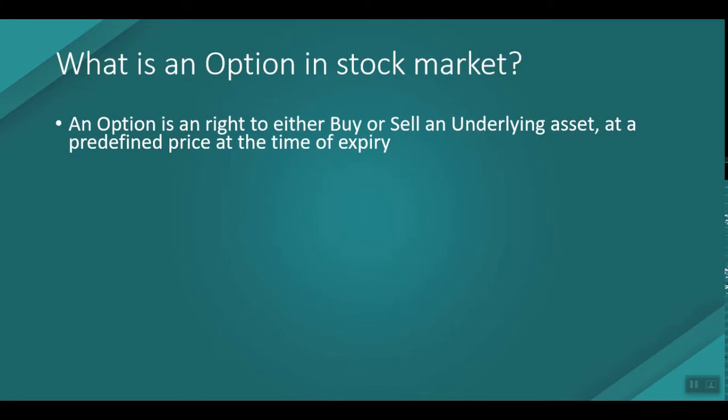For example, let's say right now SBI is at the price of 100 and you are willing to buy the stock only if the price moves to 150. In this situation you will be buying a call option, and if SBI reaches 150, then you will buy that stock. Or else, if the stock is not going to reach 150, you are not going to buy that stock at the price of 150. This is where the option buyer has the right to either buy or sell an underlying asset.